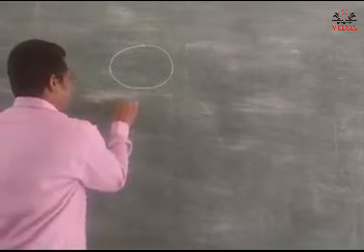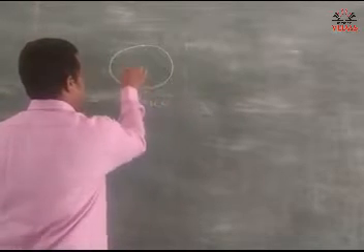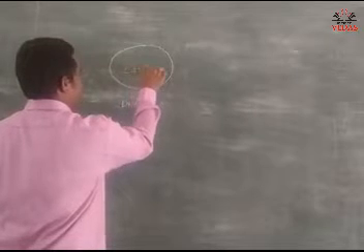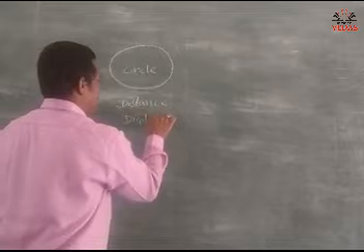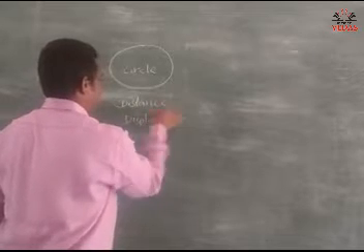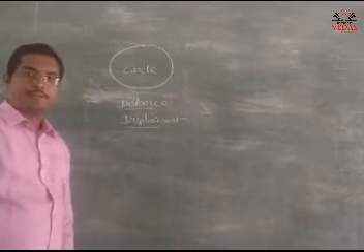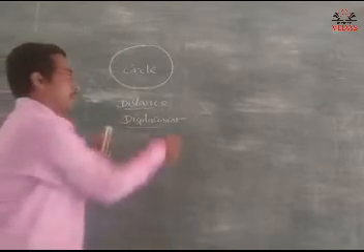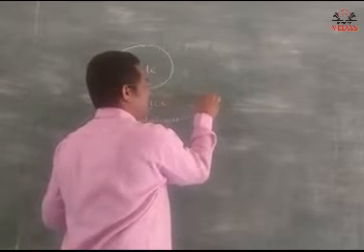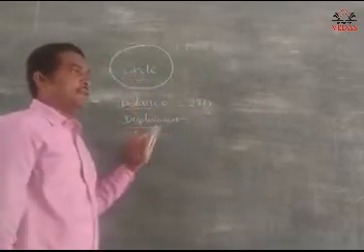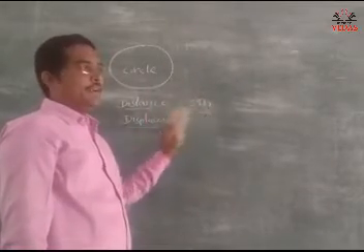So what is the distance here? Distance and displacement. Here the distance is equal to the circumference of the circle, 2 pi r. The circumference is equal to the distance.